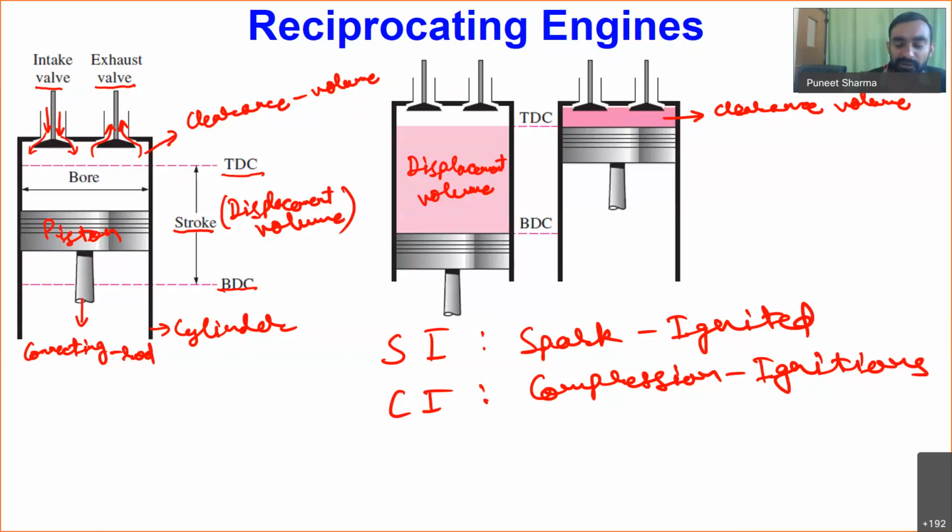This is the key difference. In terms of practical uses in automobiles, petrol engines fall under the category of spark ignited engines, and diesel engines fall under the category of compression ignition engines. We will see the subsequent details of these engines in later slides.